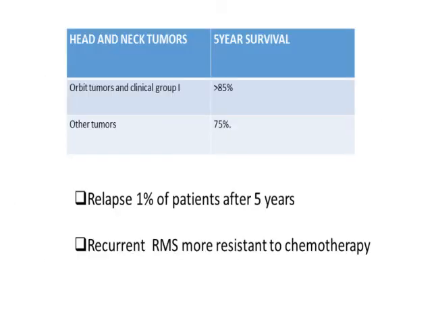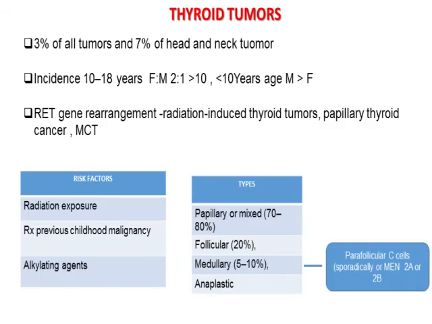Coming to prognosis, the head and neck tumors, orbital and clinical group 1 overall have a good survival, with a 5-year survival rate of more than 85%, and other head and neck tumors of rhabdomyosarcoma carry a survival rate of around 75%. Relapse is seen in 1% of the cases after 5 years of treatment, and recurrent rhabdomyosarcomas are more resistant to chemotherapy.